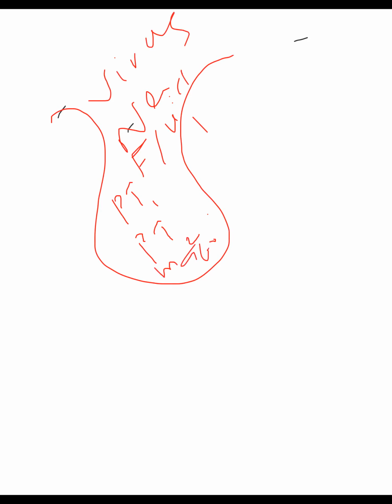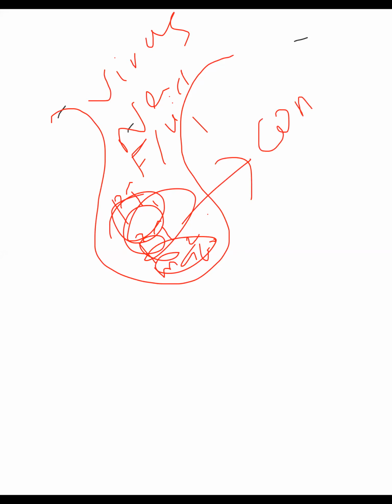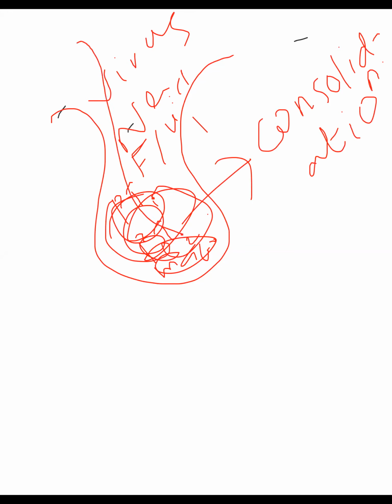Now all these things together form a consolidation. If I breathe, the oxygen has to pass through this consolidation, then the interstitial fluid, then the blood vessel.